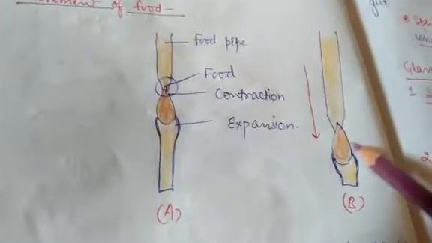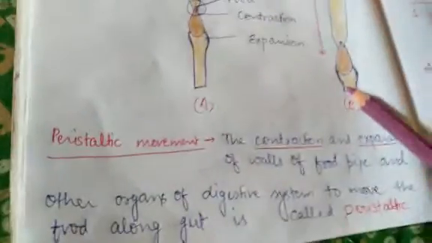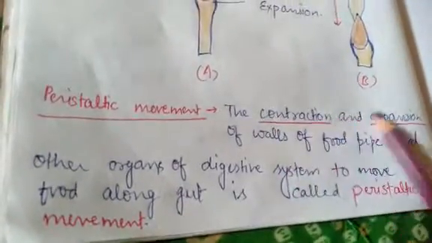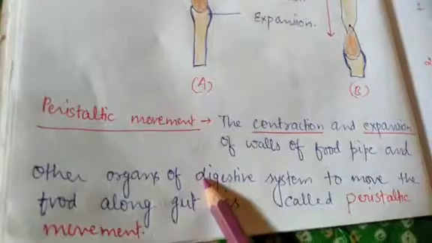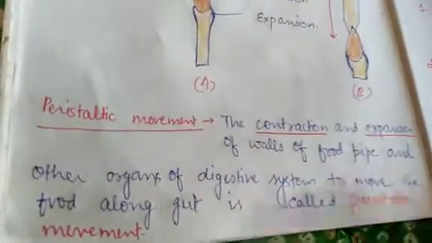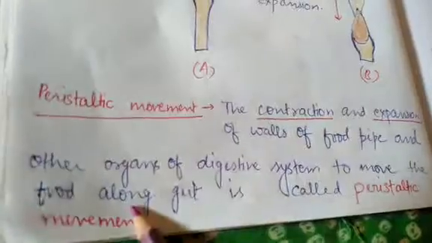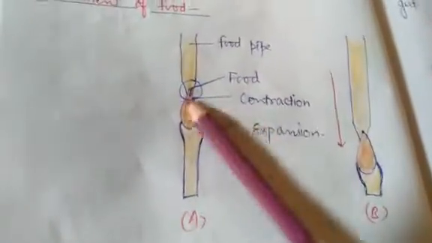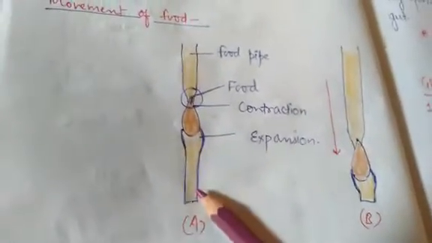This food is going to pass down due to the movement known as peristaltic movement. What is this? It's the contraction and expansion of the wall of the food pipe and other organs of the digestive system to move the food along the gut. So peristaltic movement is occurring here in the esophagus.